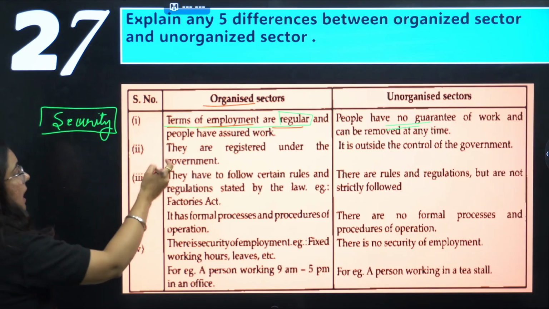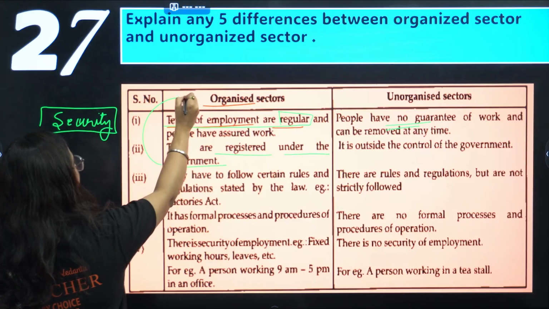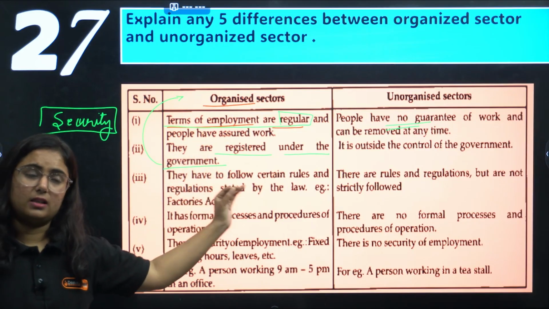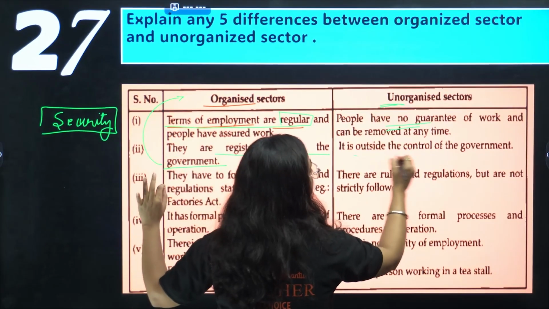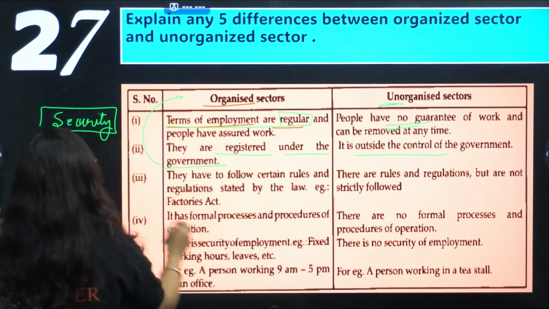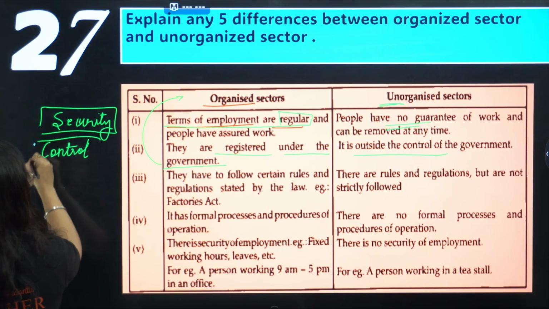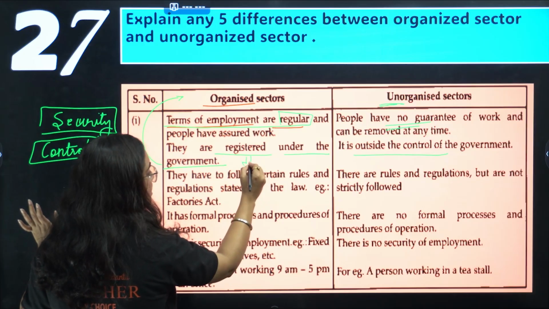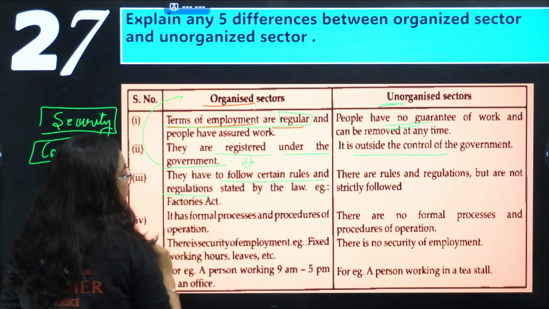Now, they are registered under the government. All the industries recognized as organized sectors are registered under the government. Unorganized sector is out of the control of government. The second thing we can say is control of government. Third, as they are registered under the government, they have to follow the rules and regulations made by the government.